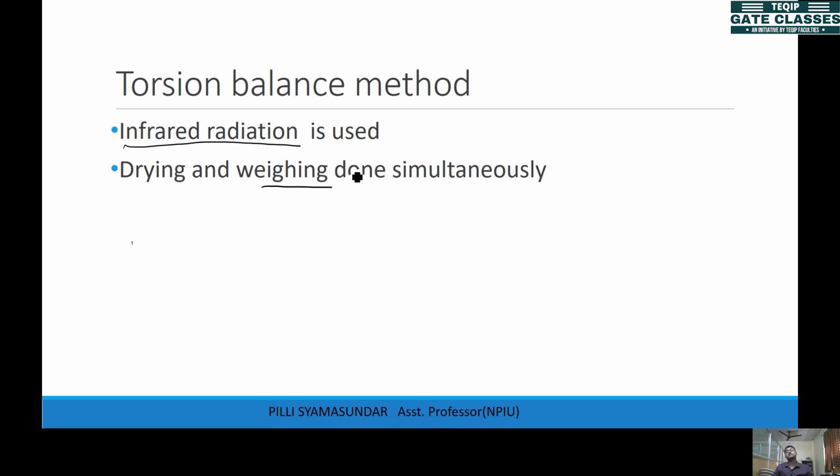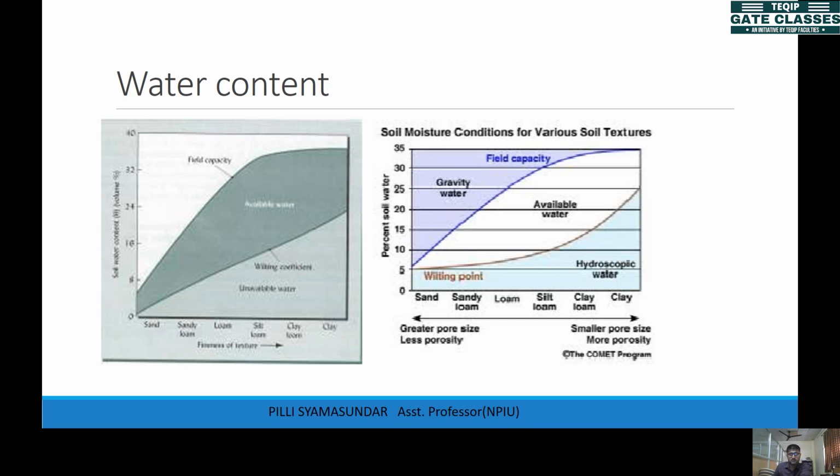It's not like you keep it in the oven for some days, and next day take out the soil and find the weight. The drying and weighing are done at the same stage. So this is generally used in the field. You give the radiation, so the water gets heated out. Yeah, this is the torsion balance method.